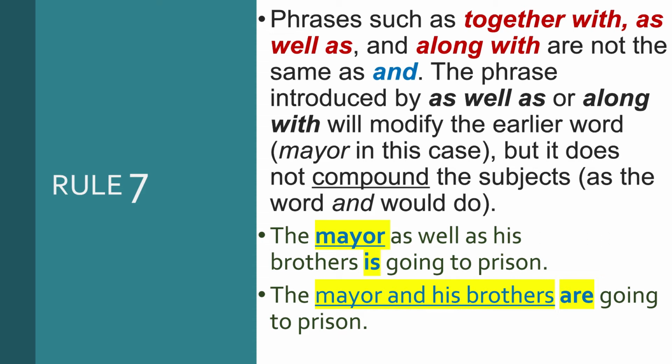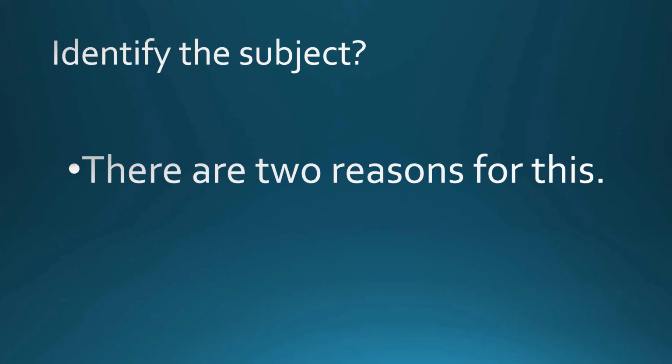What if we use the conjunction and to make these 2 words, the mayor and his brothers, as the compound subject? The mayor and his brothers are going to prison. And simply this compound subject is treated plural because it's connected with the conjunction word and, so here it becomes plural and it will take up the plural verb form, that's are in this case. Dear students, there's a suggestion. You should note down all these rules by pausing the video so that it will be easier for you to revise them later on.